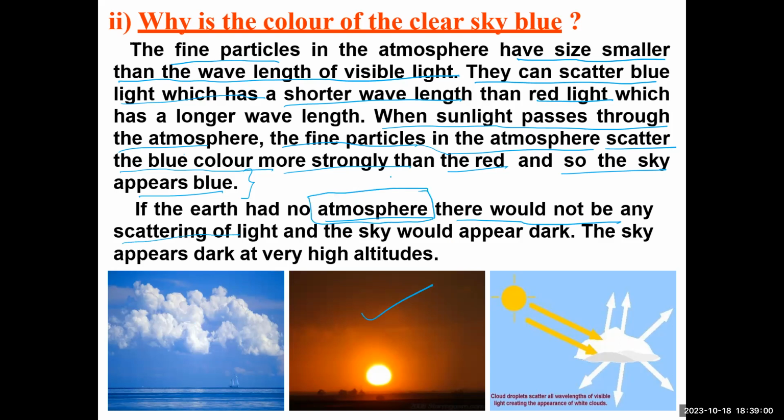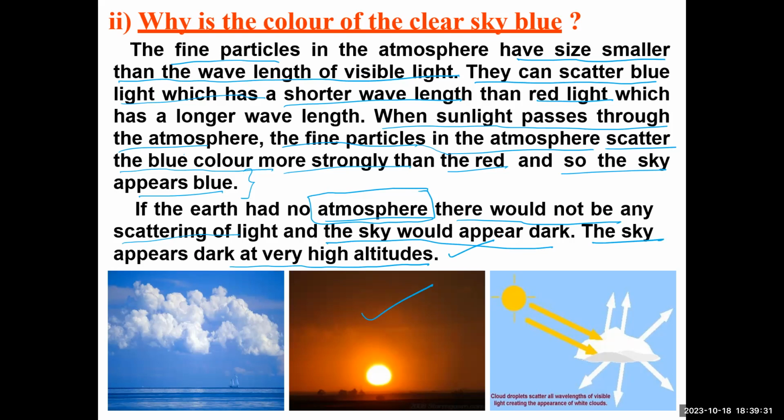We have studied different kinds of atmospheric layers, the ionosphere, stratosphere, and different layers of the atmosphere, right? If the earth does not have that air, if the earth has no atmosphere, there would not be any kind of scattering of light, and then the sky would appear dark. The sky appears dark at very high altitudes.